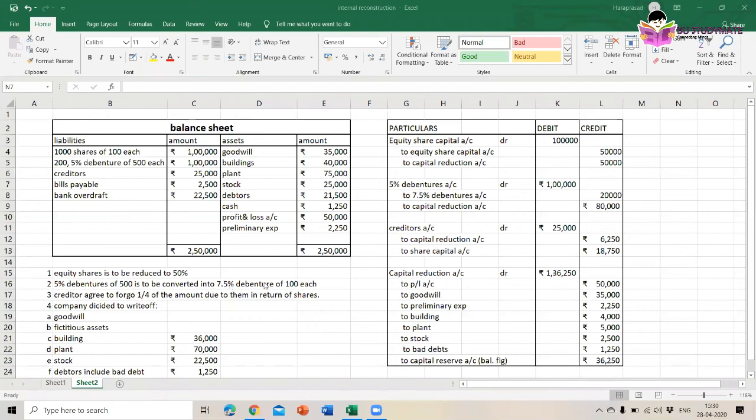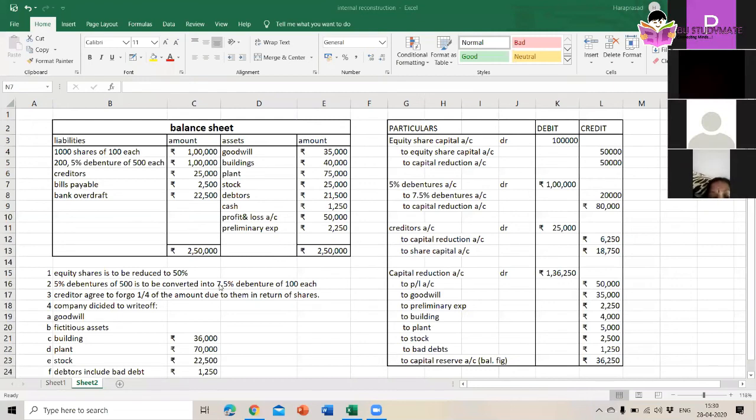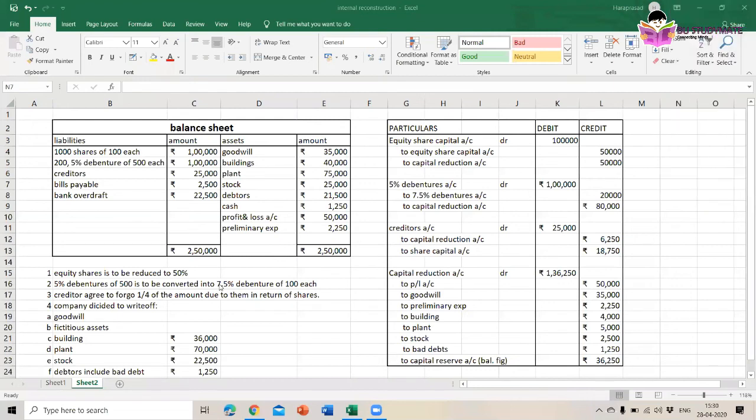Anyhow this company is incurring losses. So while redeeming the debentures, they are redeeming not at 500 rupees, instead they are redeeming at 100 rupees. And we have increased the rate of interest from 5% to 7.5%. So 5% debenture, that is the old one, how much is there in the liabilities? 1 lakh rupees.